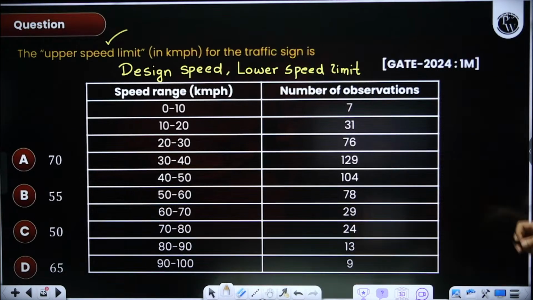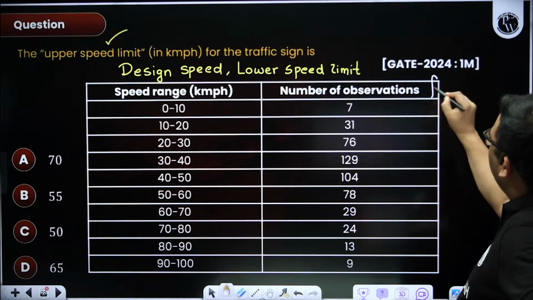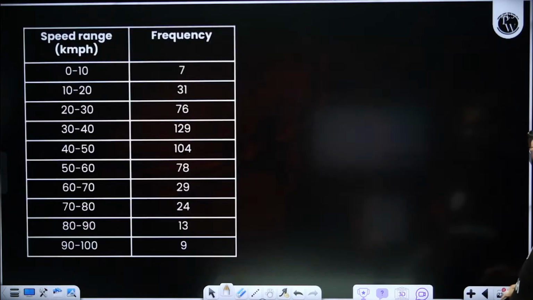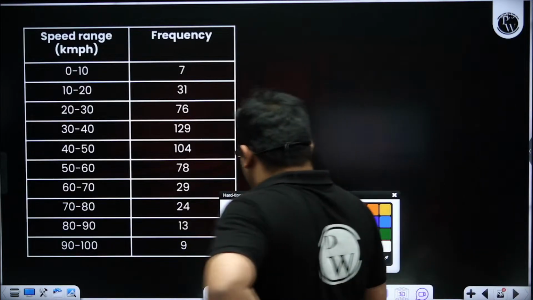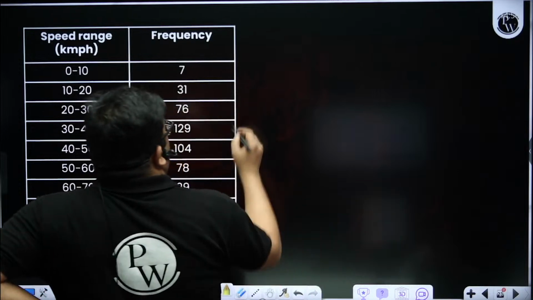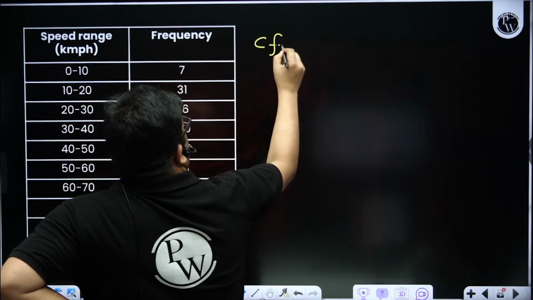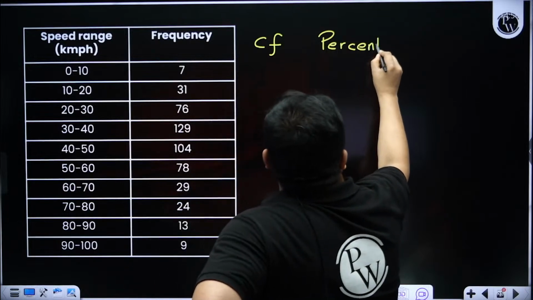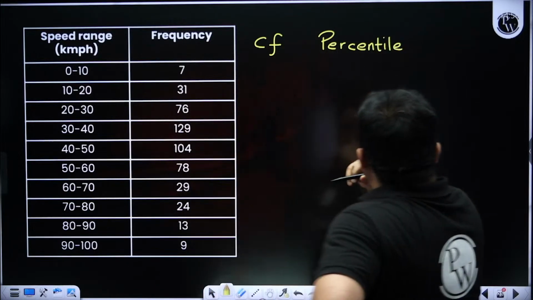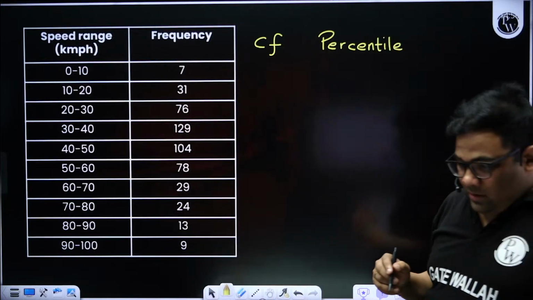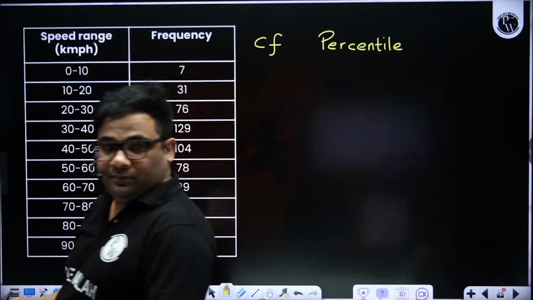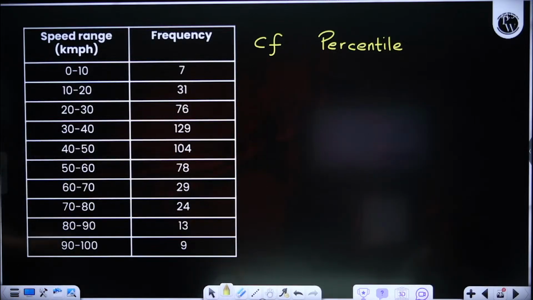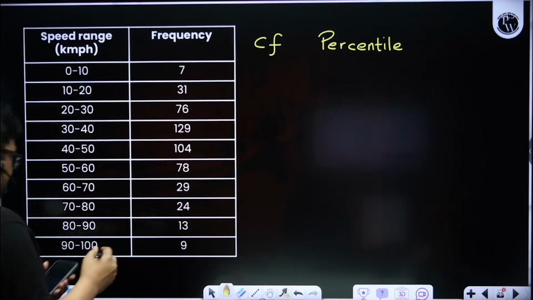So these are the frequencies given, na? So you have to find out the cumulative frequency and then the percentiles. The frequencies are given here. You have to find out the cumulative frequency and then the percentile. Let me solve also.